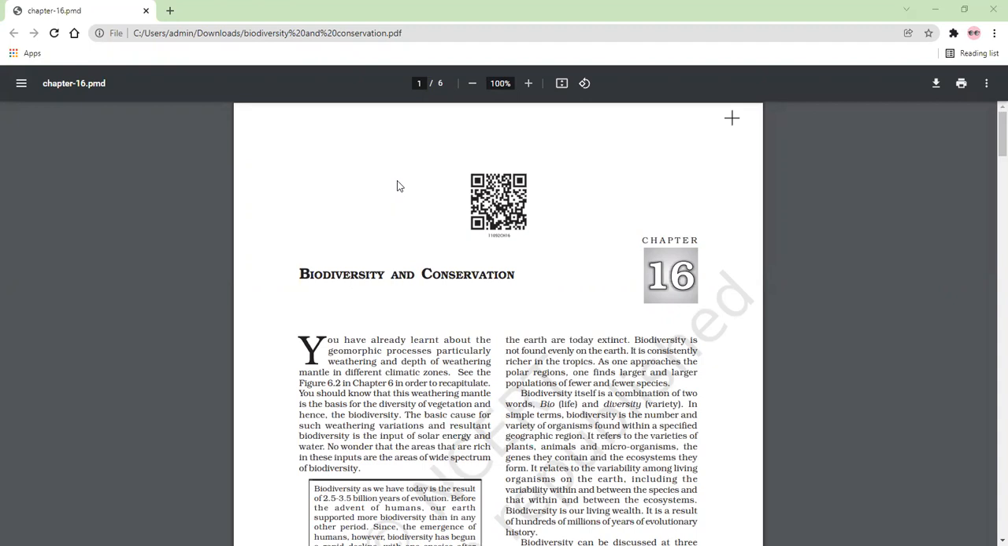Conservation, as we all know, is to protect, the wise use of natural resources. So biodiversity and conservation, the name of the chapter, we discussed.